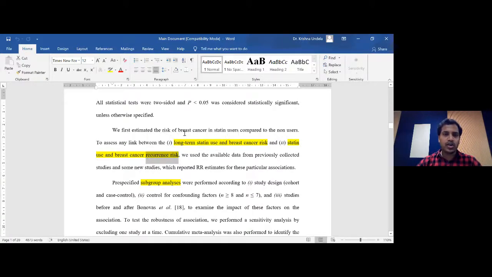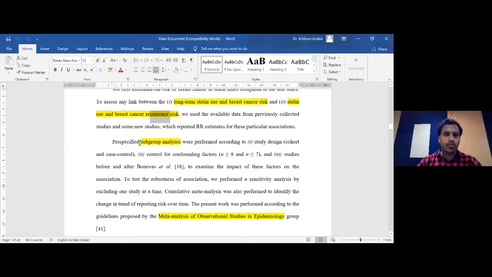So we did not restrict ourselves only to statin use and breast cancer. Based on the availability of information from the articles, we have done some more analysis, which we felt would be more useful if explained in the same manuscript. So we also identified statin use and breast cancer recurrence risk. How much chance is there of getting a recurrence of breast cancer? We explained that. And we also explained various other subgroup analyses.